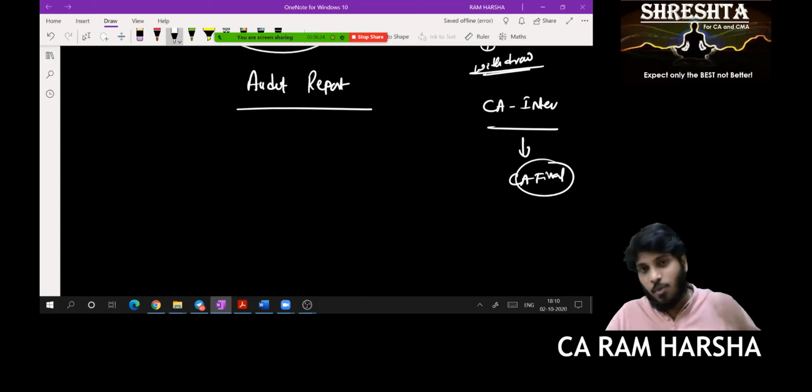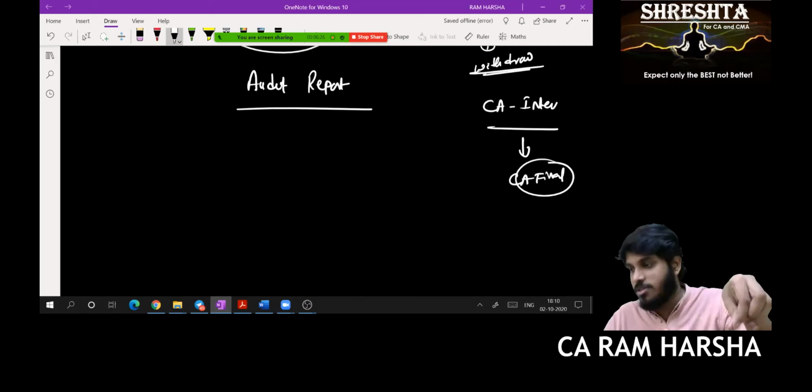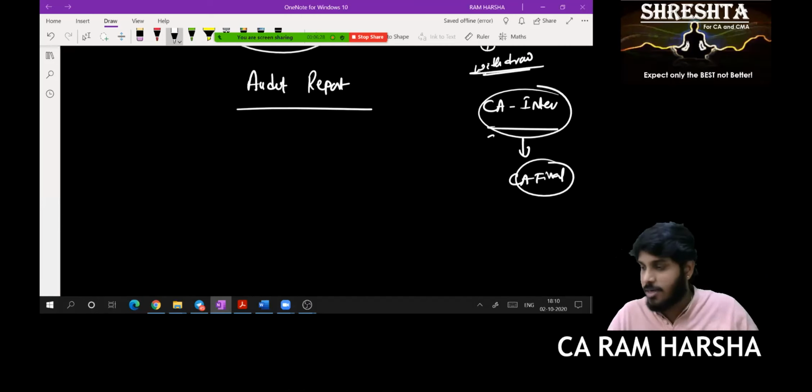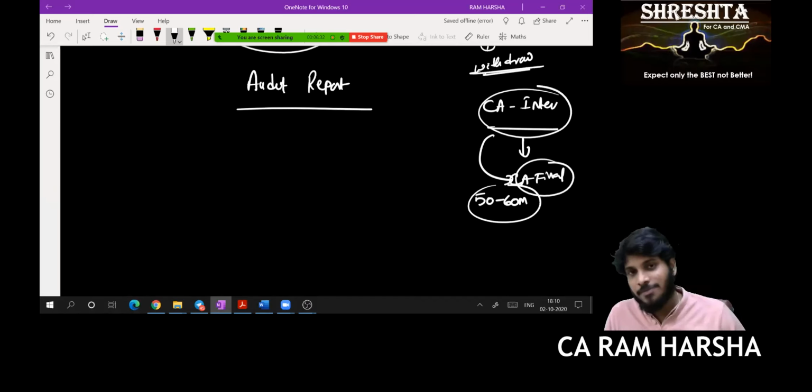In CA Final, whatever you learn now, the CA Inter curriculum, whatever you are learning here, will occupy 50 to 60 marks of the CA Final paper. If you are perfect in CA Inter auditing, you can easily crack CA Final auditing. I mean, it is not even 10% difficulty. You can easily crack CA Final if you are very confident in CA Inter.